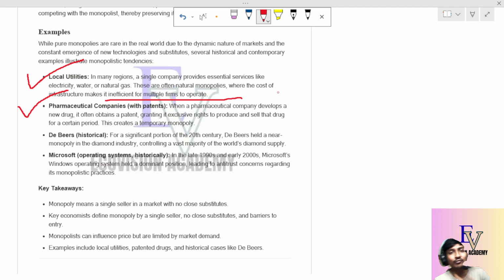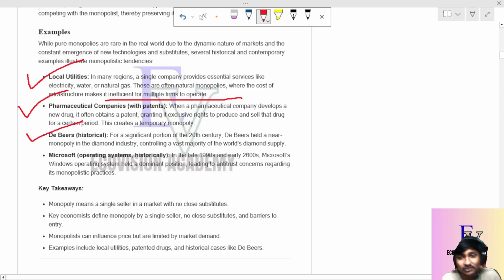The patent may be of 2 months, 3 months, 4 months, or 1 year. After that period, other companies can sell, but within that period, since that company got the patent, no one else can sell it, and this is basically a pure monopoly. We can say these are monopolies within that particular time.